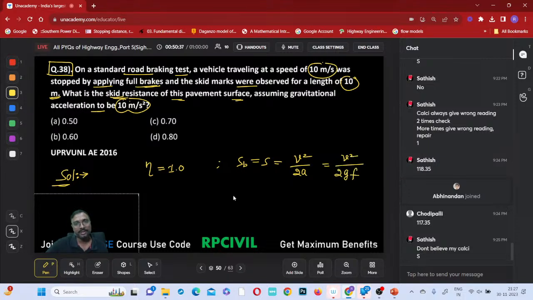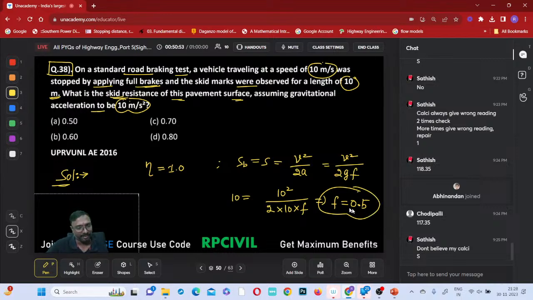So the 10 meter distance it is traveled equals velocity 10 meter per second, squared, divided by 2 into g, taken as 10, into f, right? What is the f value you are getting now? 0.5 is the f you are getting.